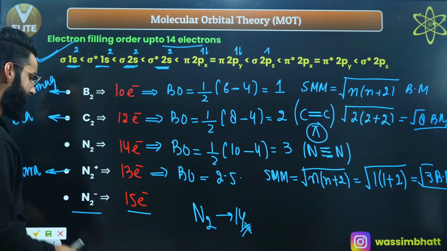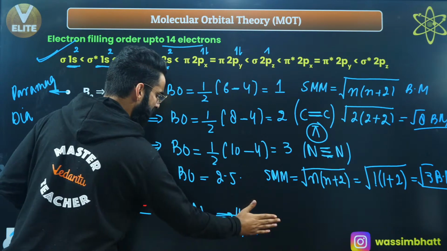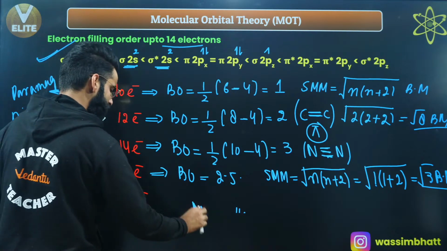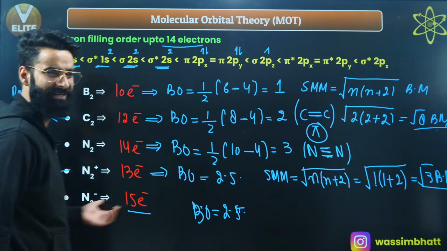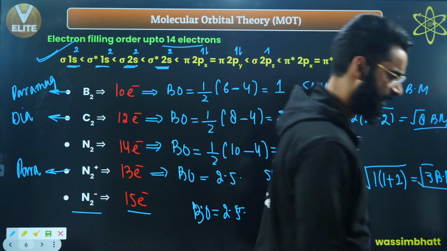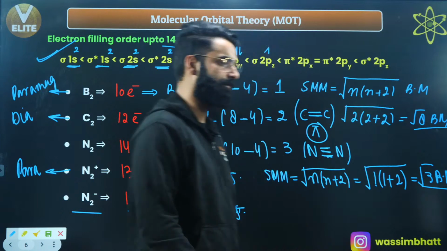Have a look. When you write this molecular orbital configuration, you can calculate its bond order. It will again come out to be 2.5 only, right? And you can then calculate its spin magnetic moment, everything. Okay? I'm sure it's clear to everyone.